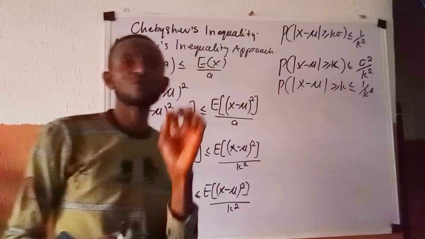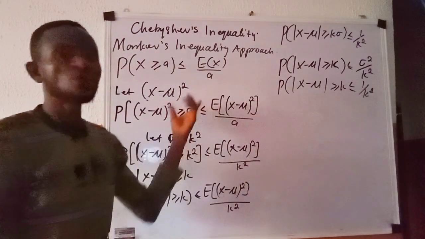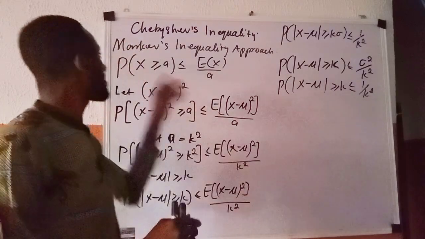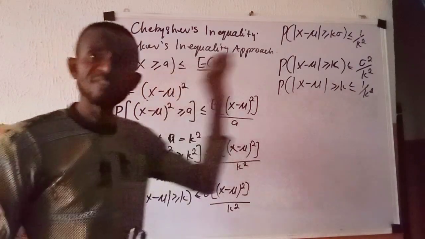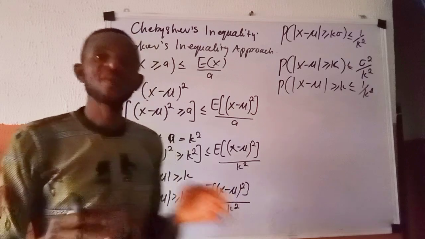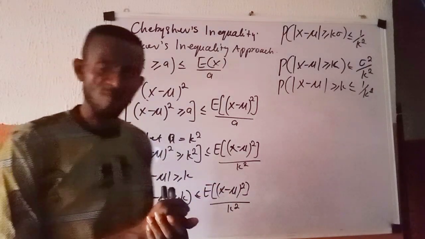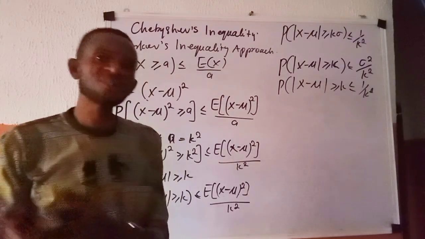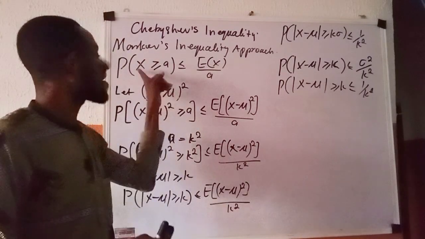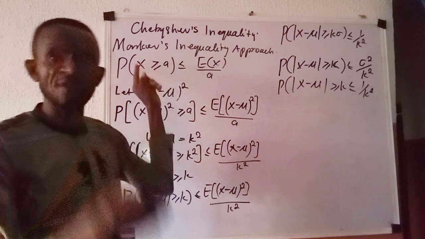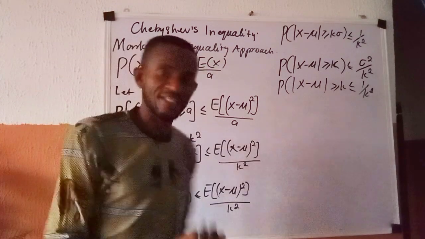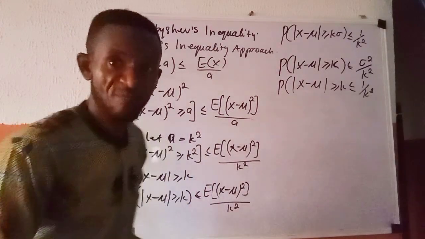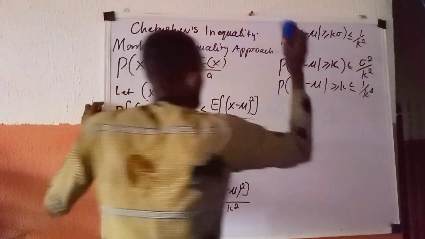But then another thing I want to remind you is the proofs which we have just done on the board. We are not concerned whether the random variable x is a discrete random variable or whether it is a continuous random variable. So we are now going to prove the Chebyshev inequality from the approach that the random variable x here is continuous, and equally prove it now that it is discrete. So permit me to clean the board while we go through that quickly before we begin to take questions.